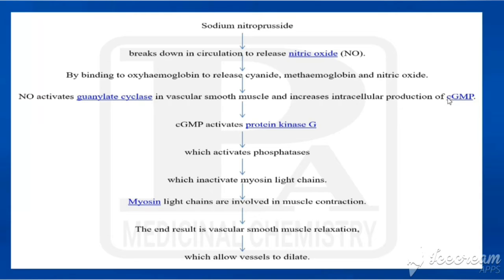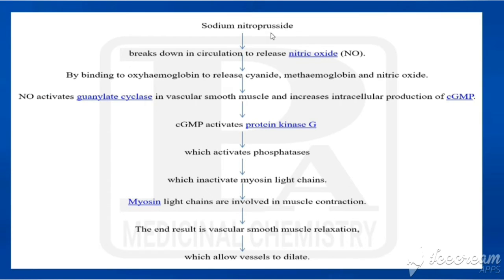That increases intracellular production of cGMP. This cGMP activates protein kinase G. That one is activating phosphatases. That is inactivating myosin light chain. What is the role of myosin light chain? That is involved in muscle contraction. So finally, what would be the end result? That is vascular smooth muscle relaxation that allows vessels to dilate.